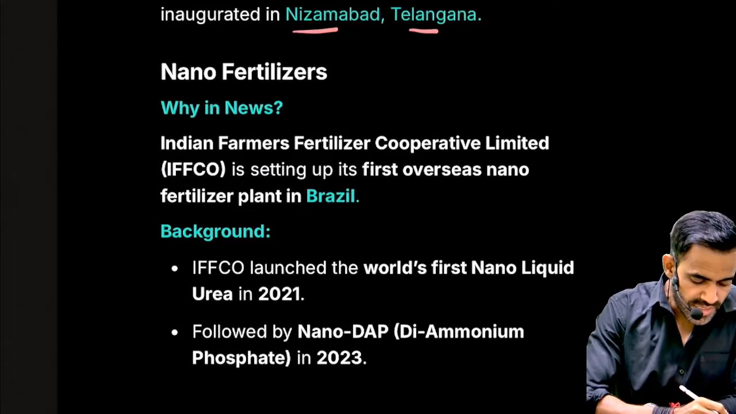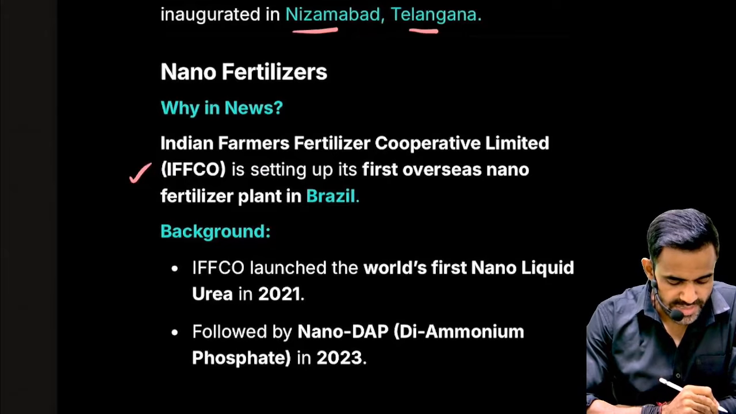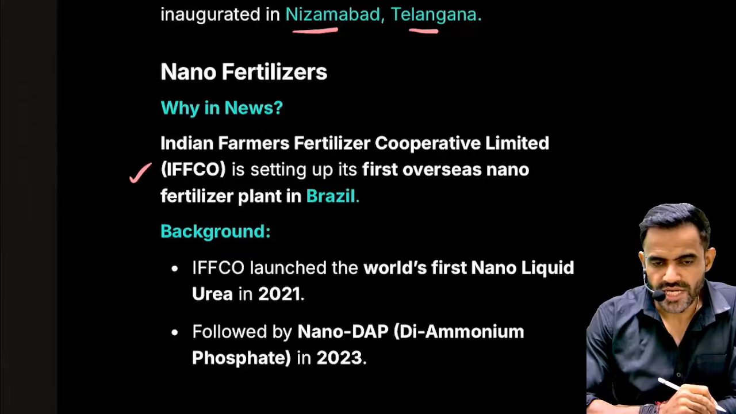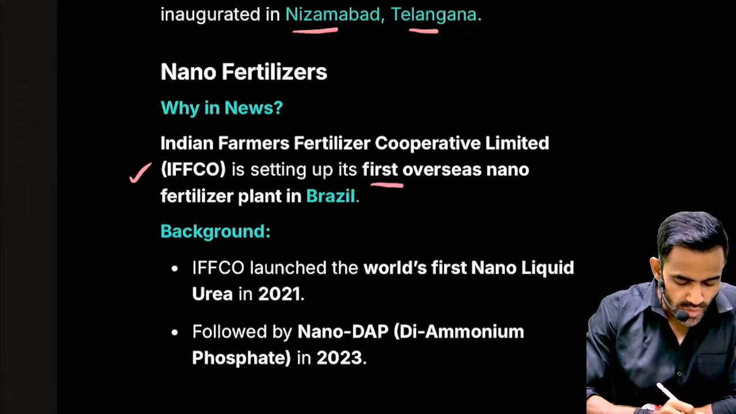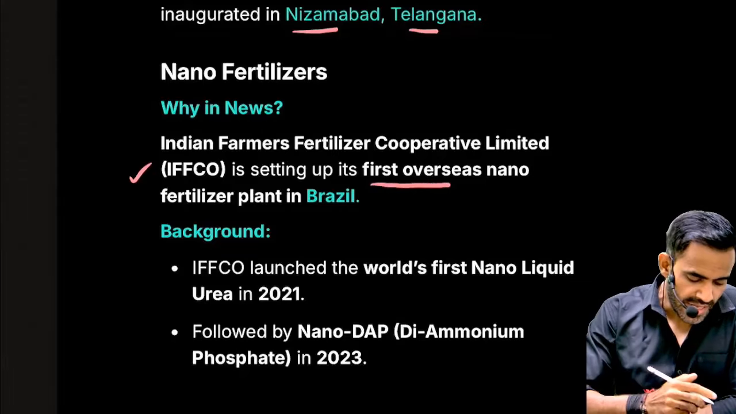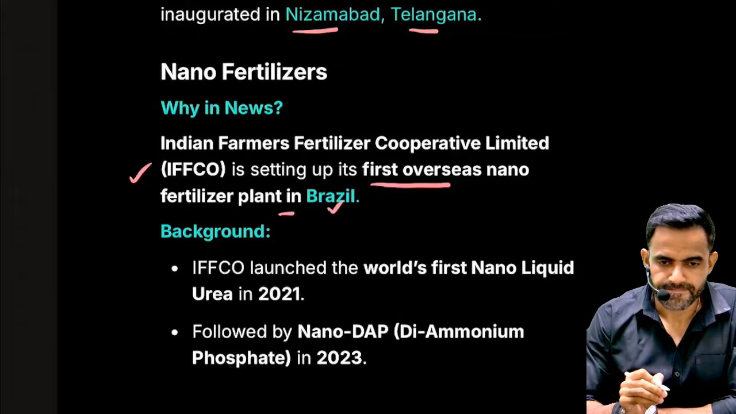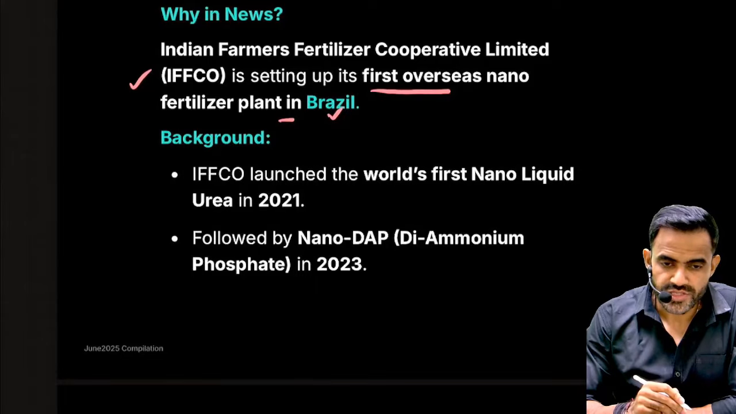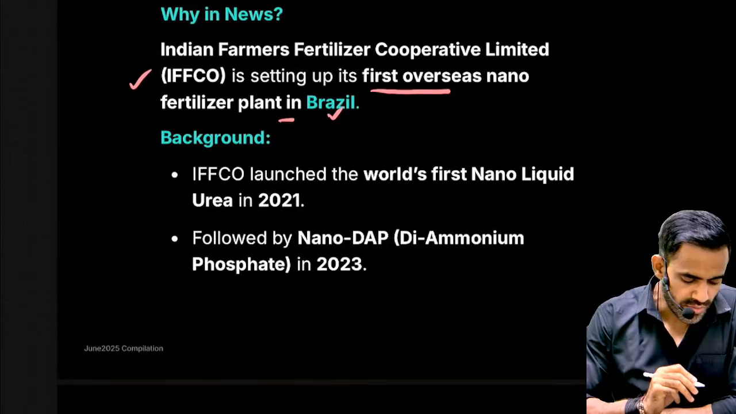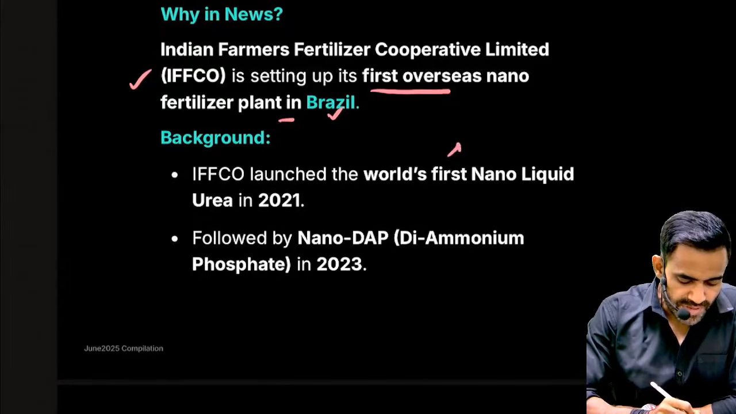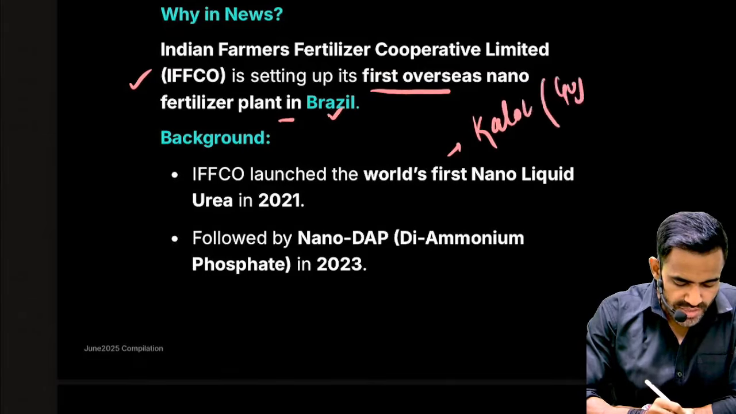Because IFFCO, that is Indian Farmers Fertilizer Cooperative Limited, is going to set up its first overseas, means outside India, nano fertilizer plant, and that will be in Brazil. Please remember one thing, that the world's first nano liquid urea was launched by IFFCO, and the first plant was set up in Kalol, in Gujarat.